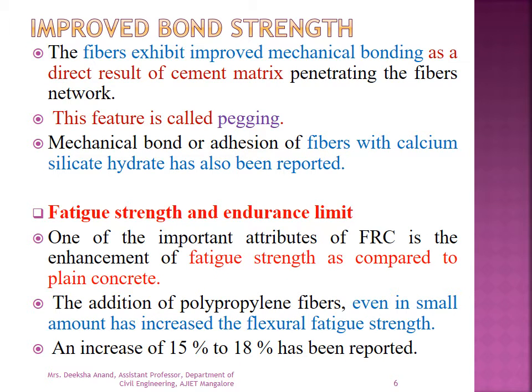Next is improved bond strength. What is the bond strength when we use fiber in the concrete? The fiber exhibits improved mechanical bonding as the direct result of the cement matrix penetrating the fiber's network. This feature is called pegging. The mechanical bond or adhesion of the fiber with calcium silicate hydrate, that is CSH, has also been reported.